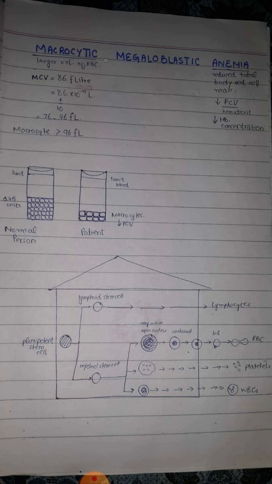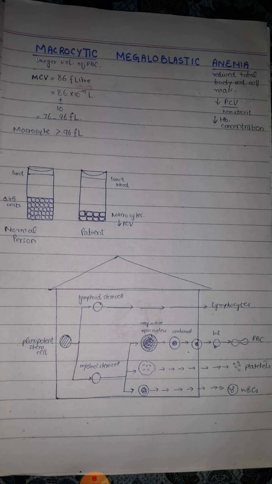This disease, macrocytic megaloblastic anemia, is actually a misnomer because in the name of the disease, the word anemia is used. However, in this disease, there is not only reduction in the number of red cell mass, but there is also decrease in the total number of leukocytes as well as platelets. So, basically, it is a condition in which there is pancytopenia, that is decrease in the number of red blood cells as well as white blood cells and platelets. However, in the name of the disease, the word anemia is used, so it is a misnomer.